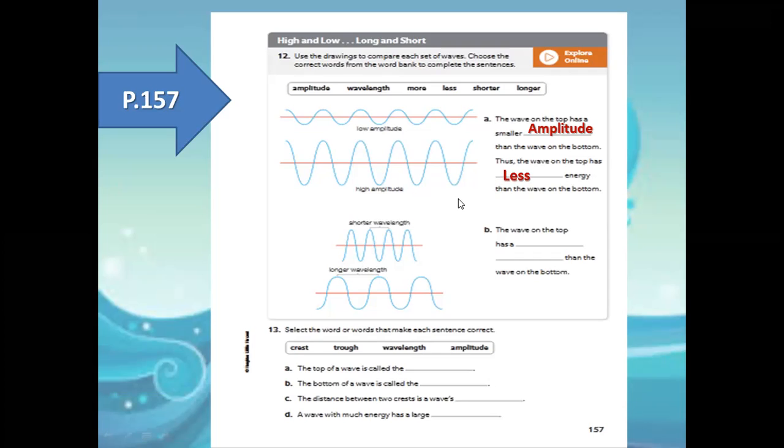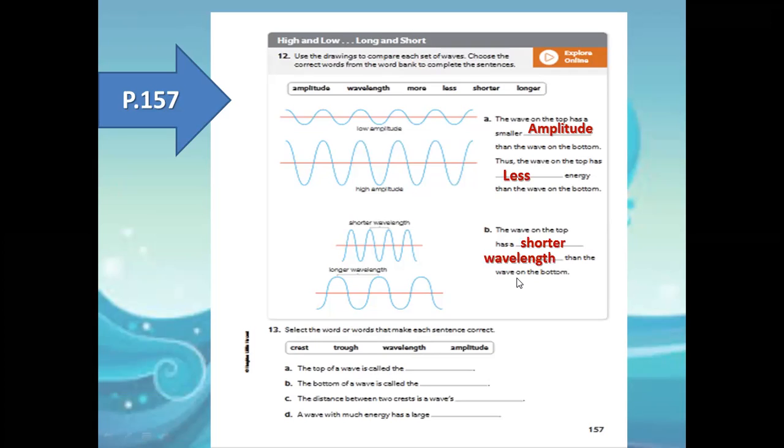Here we have two other waves, one with shorter wavelength and one with longer wavelength. The wave on the top has shorter wavelengths than the wave on the bottom.